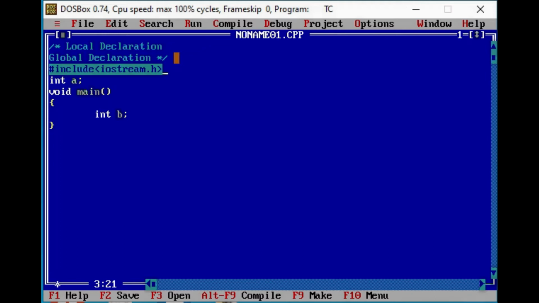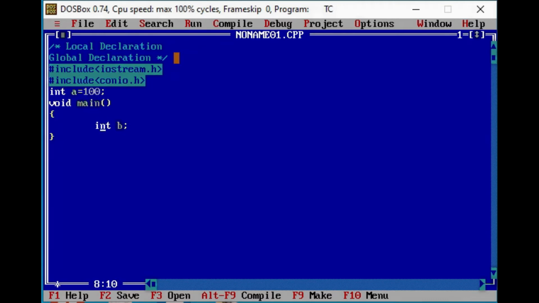For printing we are going to use cout, and for getting values from the user we need to use cin. After that we will write the header file conio.h because we are going to use the getch function in it. Now here we have declared a global variable integer a and I am assigning the value along with that.